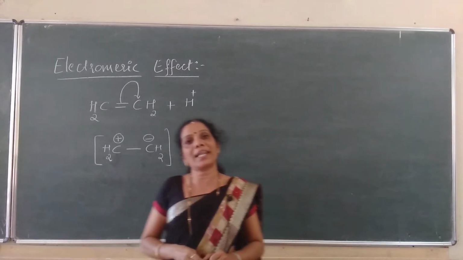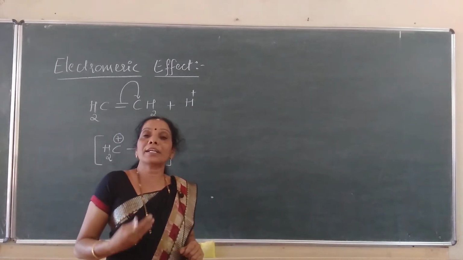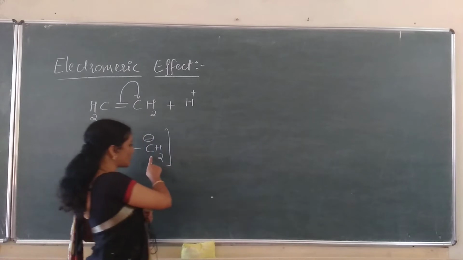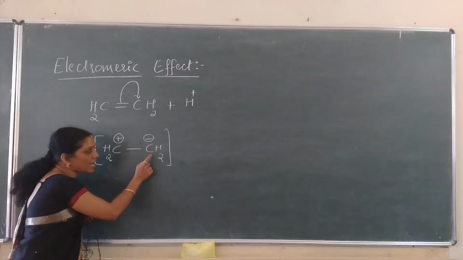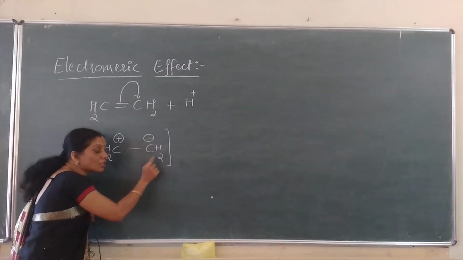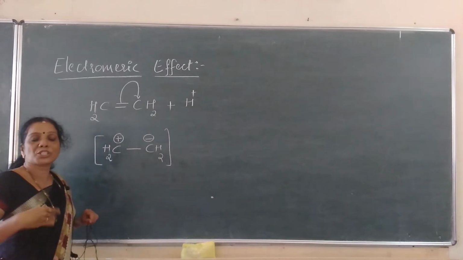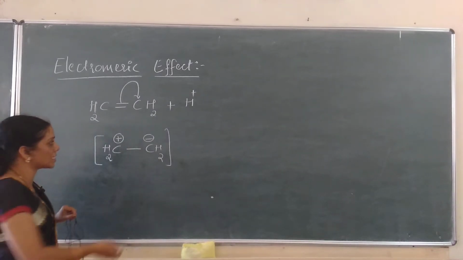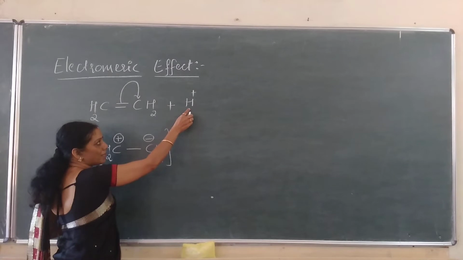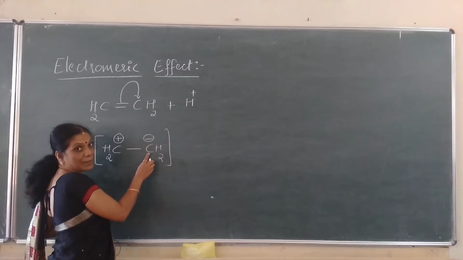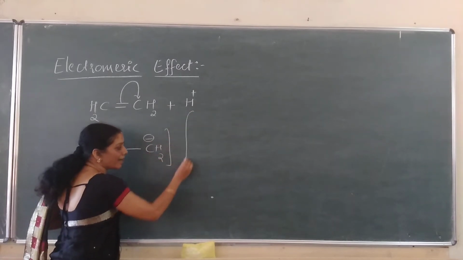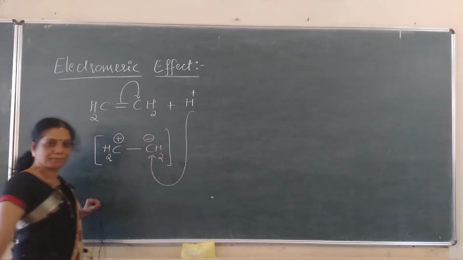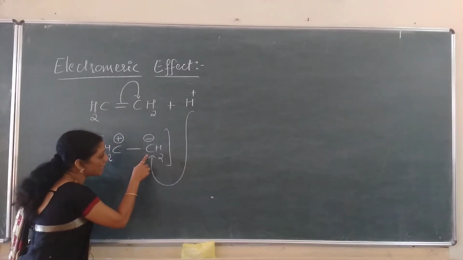This electrophile always has a tendency to attack an electron-rich center, and that electron-rich center is present here. You can see this carbon. It acts as an electron-rich carbon due to the transfer of pi electrons. Now, this H plus readily attacks this carbon atom. I will write the arrow mark like this.